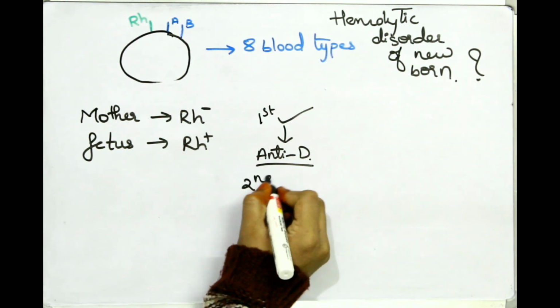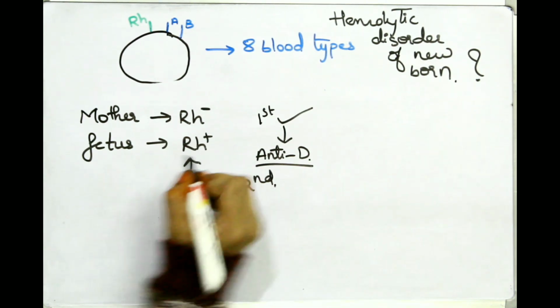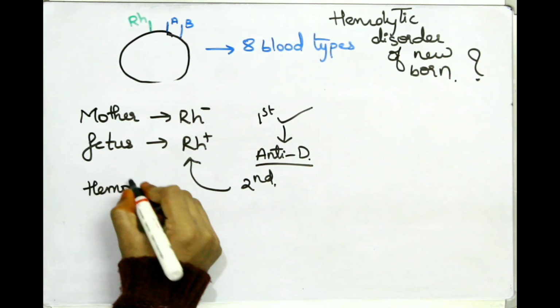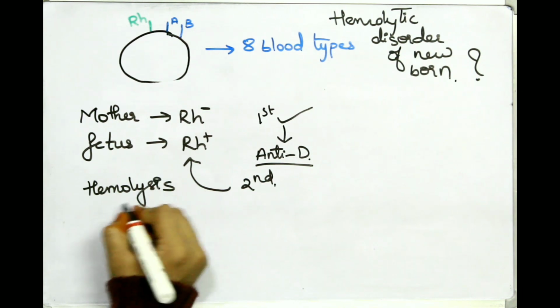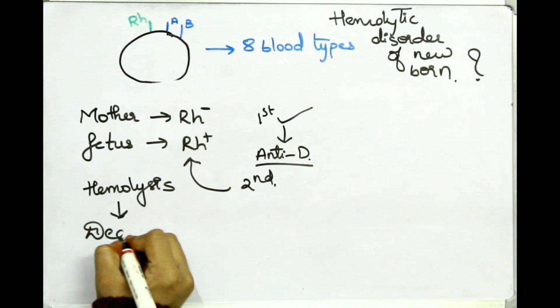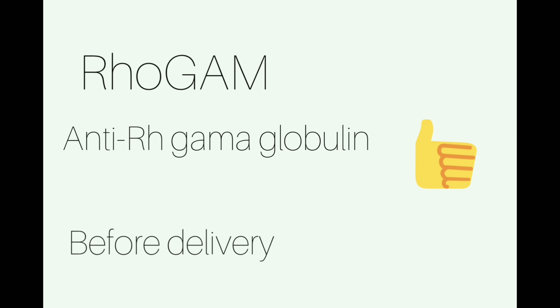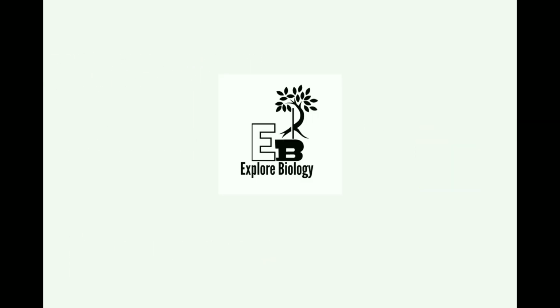So first is fine because already it is done. But if in second pregnancy the fetus is RH positive, then these anti-D antibodies will cause hemolysis and lead to death. So to prevent this condition, we have a protein that is known as ROGAM. This ROGAM will destroy those antibodies. This is generally given before delivery.